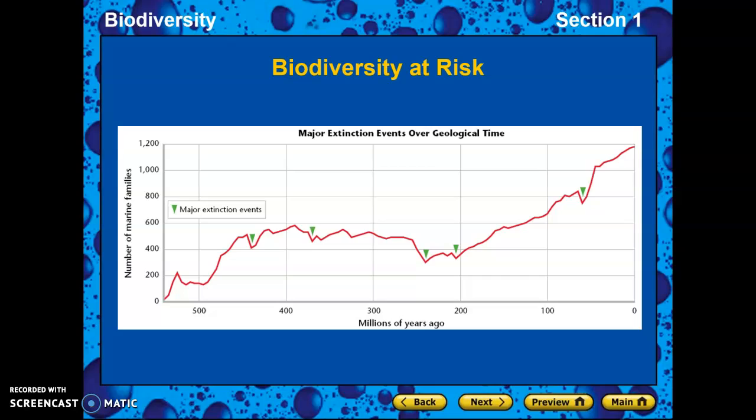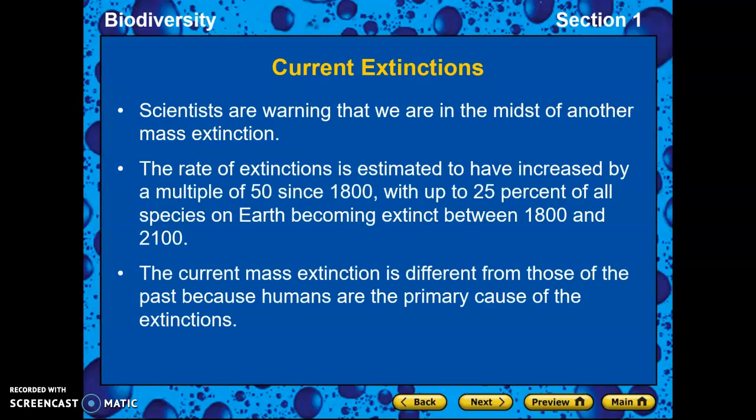So you can see here some major extinctions over time. That's indicated by the green. You can see it took a while for that biodiversity to come back, like 100 million years. Scientists say that we're in the midst of another mass extinction. There are a lot of species going on the endangered list because they're disappearing very rapidly. Something like 25% of all species on Earth will become extinct before the year 2100.